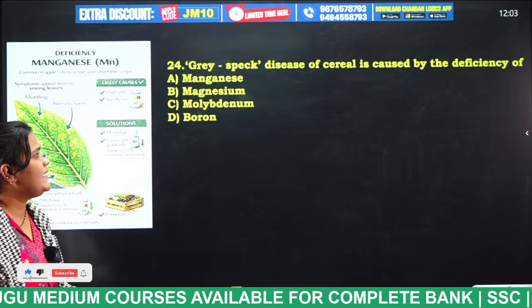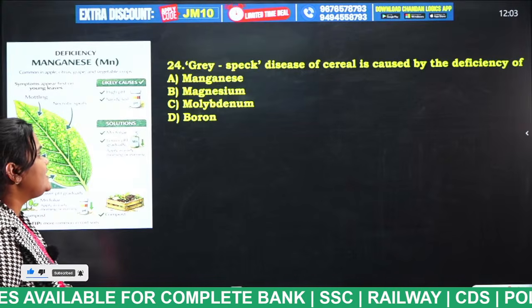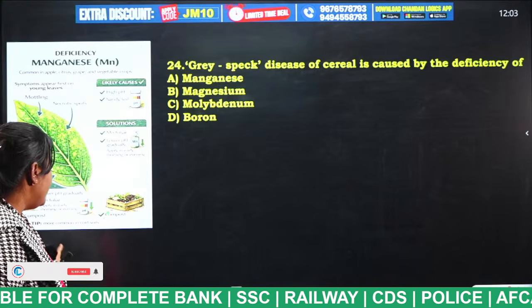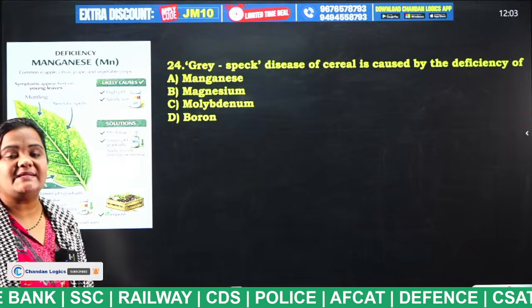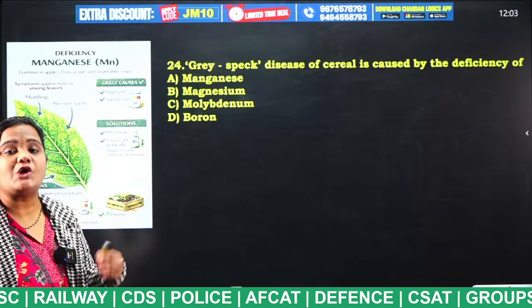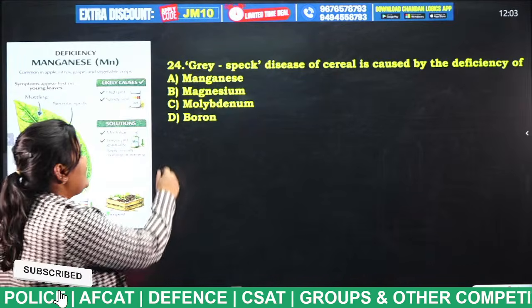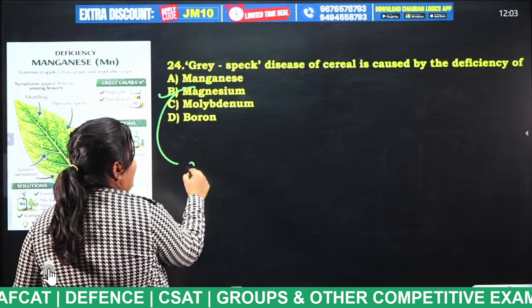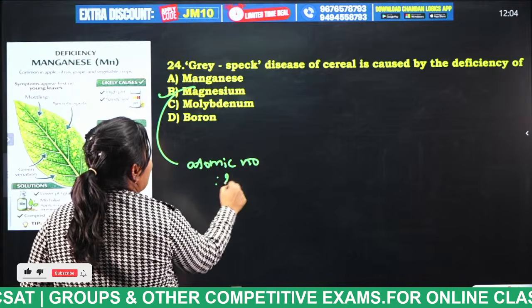Next, gray speck disease of cereal is caused by the deficiency of manganese, magnesium, molybdenum, boron. Now tell me what is the answer for this question, students. Gray speck, it is a type of disease. It is caused to the plants when there is a deficiency of manganese. So what is the atomic number of manganese, students? Atomic number of manganese is 25.